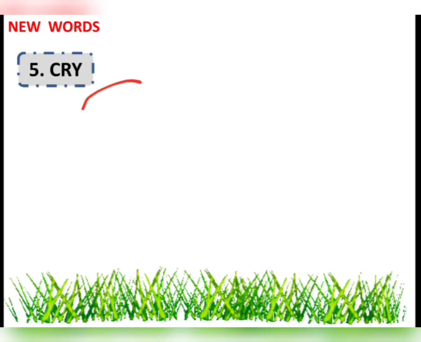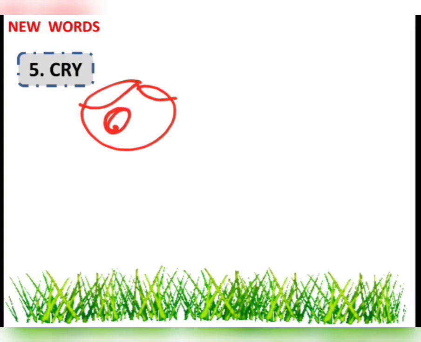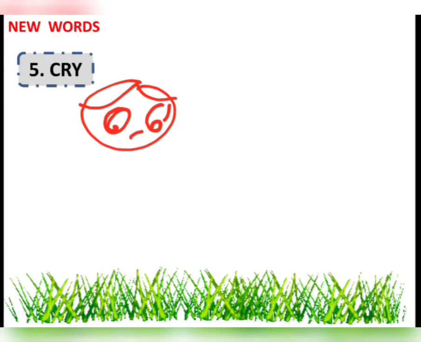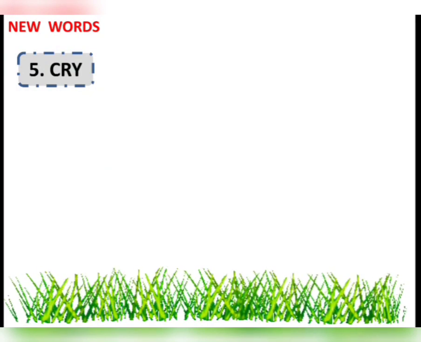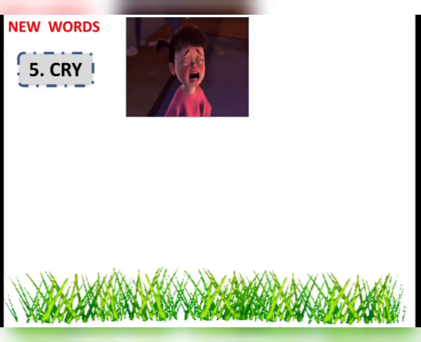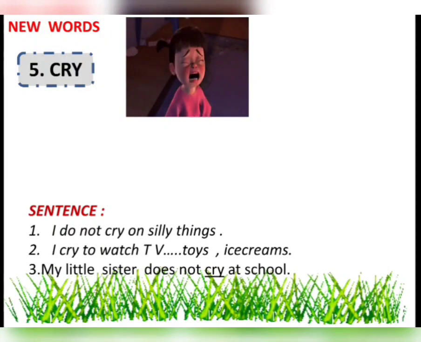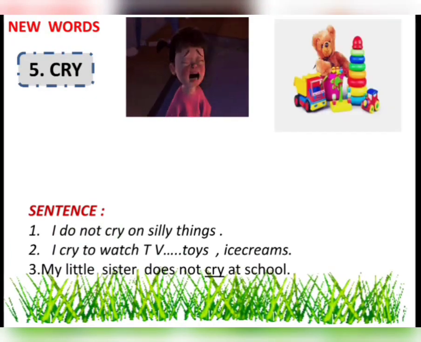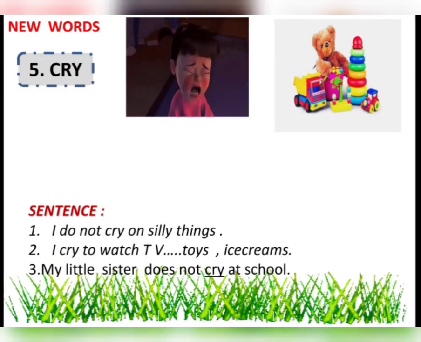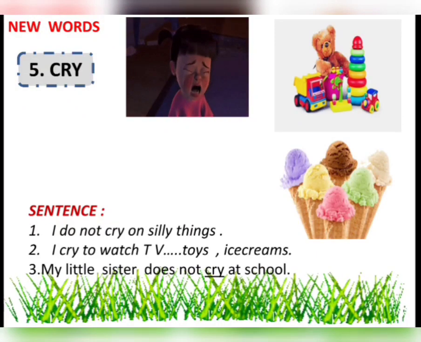Oh, cry. When we cry, we look very sad, isn't it? Crying makes us feel sad. Now let us see what pictures we have here. Oh, the baby is crying. Or I have given you some nice sentences here. I do not cry on silly things. I cry to watch TV or to get some toys, or when I want ice cream. Oh, yes. My little sister does not cry at school. So that can be also a very nice sentence.